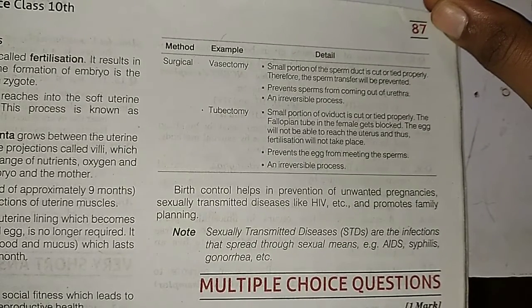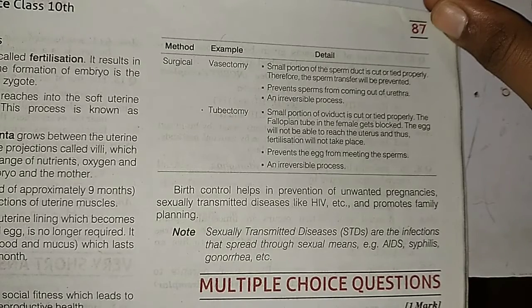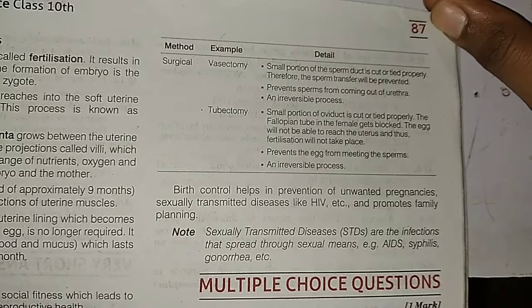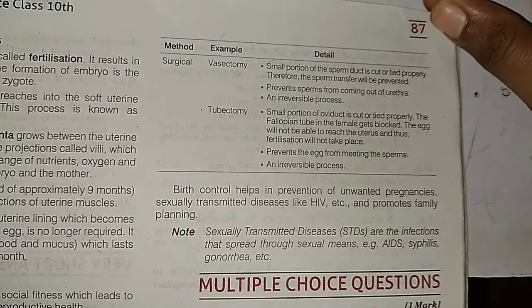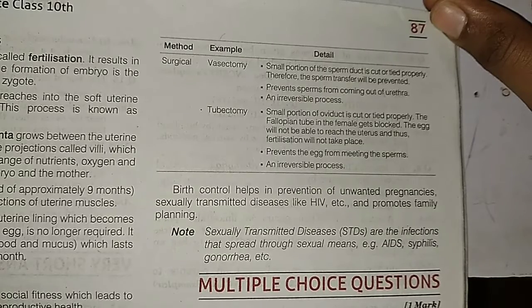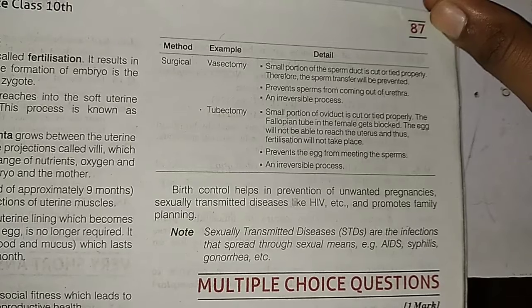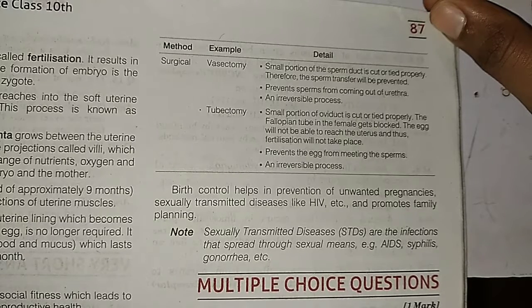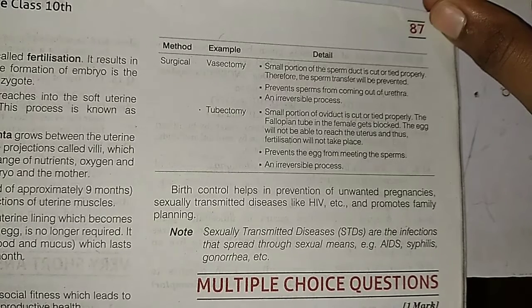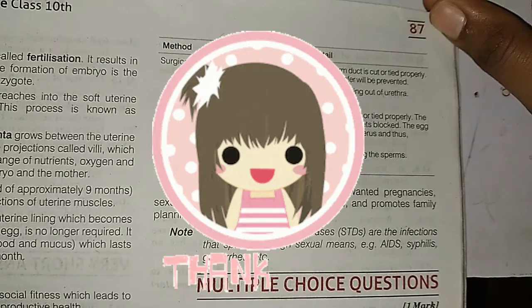We know that the eggs are released by ovaries, but these eggs are carried by oviduct, which is also known as fallopian tube. So in case a small portion of oviduct is cut or tied properly, then the fallopian tube gets blocked. The egg will not be able to reach the uterus and then the fertilization will not take place. It prevents the eggs from meeting sperms. It is also an irreversible process. So we can say surgical method is mostly irreversible process.